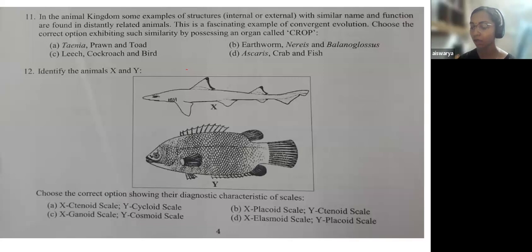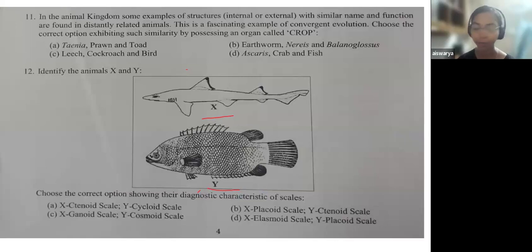Okay, now the 12th question, identify the animals X and Y. From the image, it is very clear that both are fish only. You have to choose the correct option showing their diagnostic feature or characteristic of scale. So you have to identify what animal X is and what animal Y is. Both are fish, but what kind of fish?